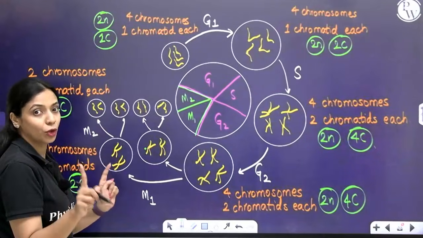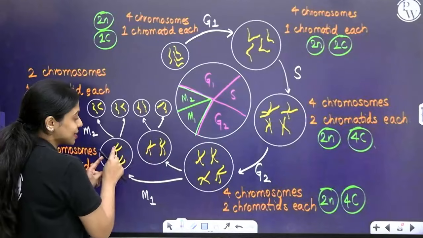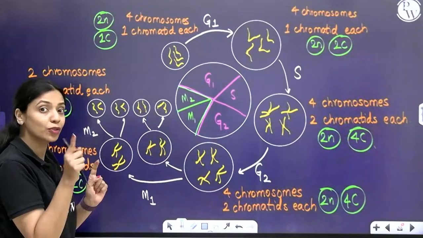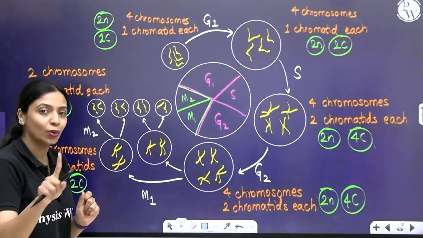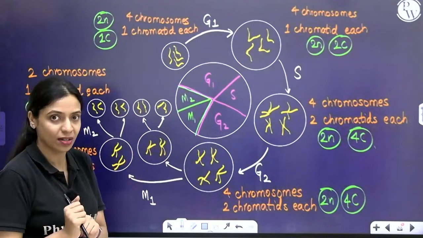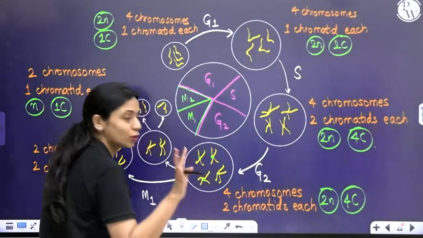But has the number of chromatids reduced? The number of chromatids has not reduced. Is this cell haploid or diploid now? It has become haploid because the number of chromosomes has reduced. How did I tell you we count the chromosomes? We count the chromosomes based on how many centromeres are present. Here you have 1 centromere, 2, 3 and 4. So you have 4 chromosomes.